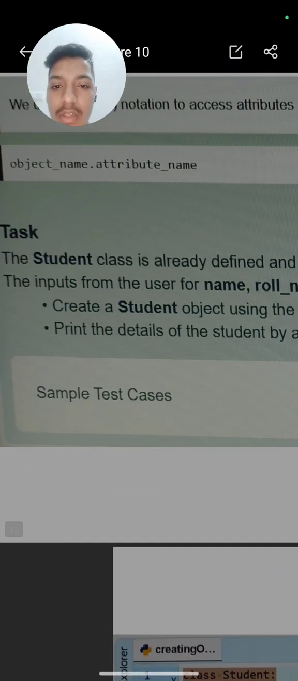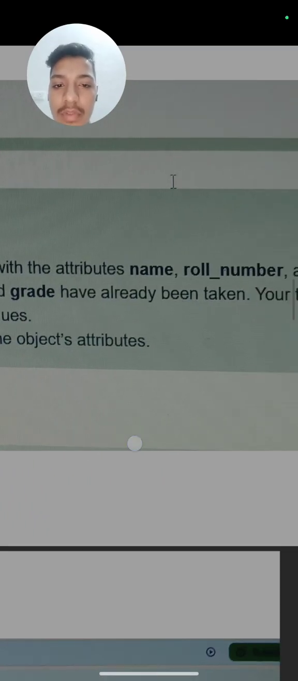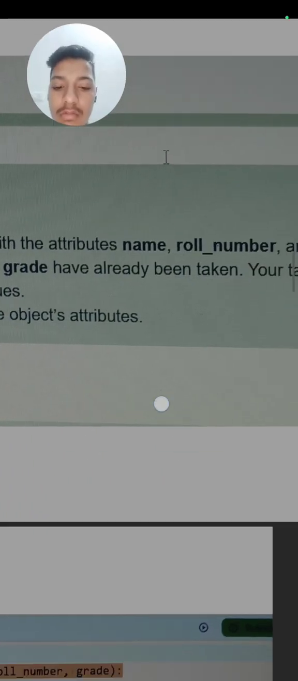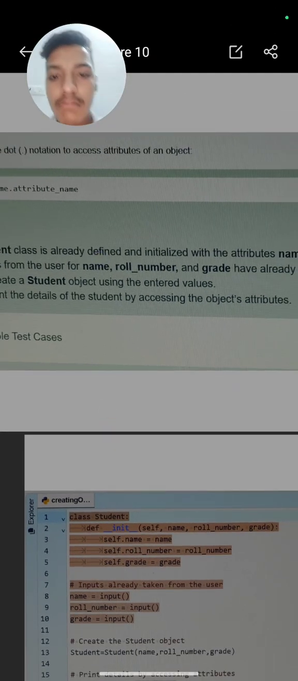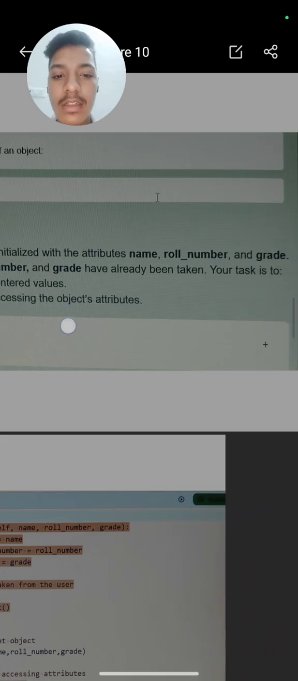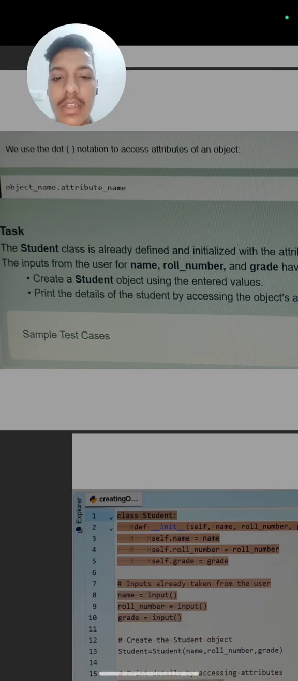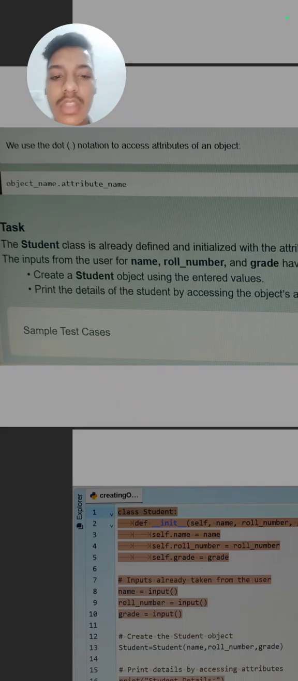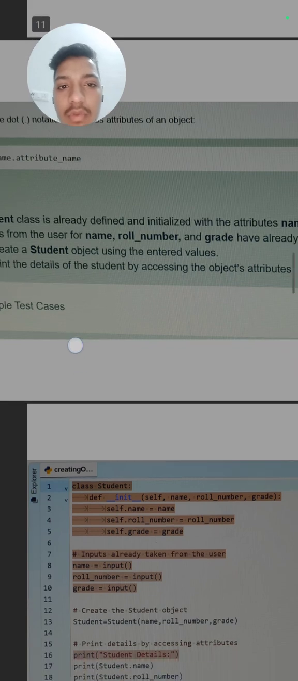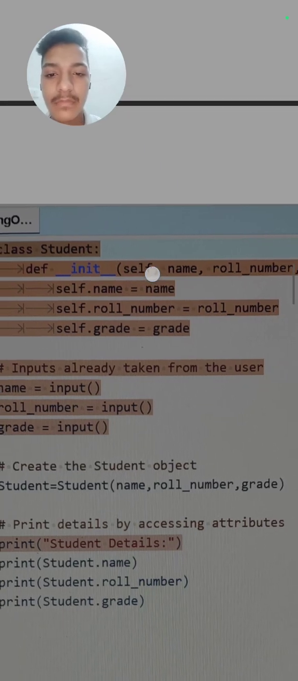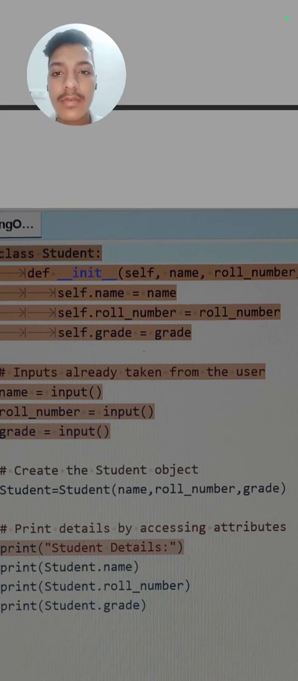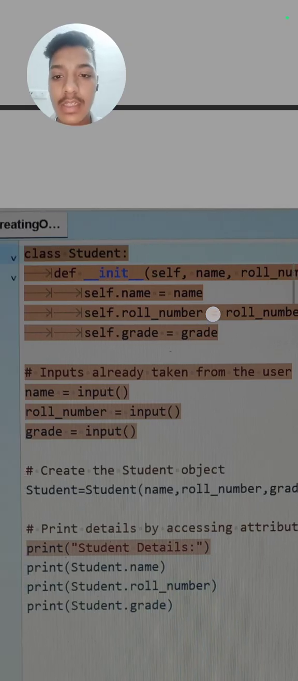Our task: the student class is already defined and initialized, meaning this time they have initialized the student class and also the variables in that class. We have to create an object named student using the entered values and print the details of the student by accessing the object attributes. So here you can see they have created the class and defined it as we did in the previous question. That's why we do not need to revise it again and again.